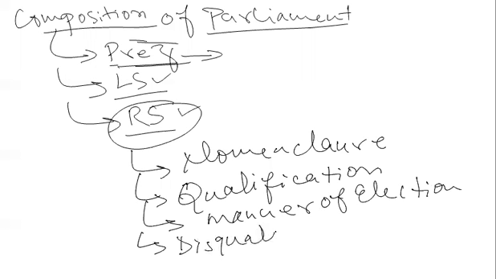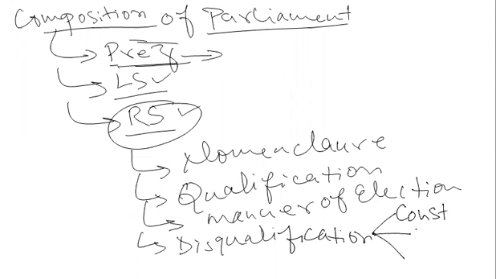As I have already told, a member of parliament can be disqualified under three laws. First, there are some grounds mentioned in the Constitution itself. There are some grounds mentioned in the Representation of the People Act 1951, and there are some grounds of disqualification mentioned in the anti-defection law. So we will talk about all these things.